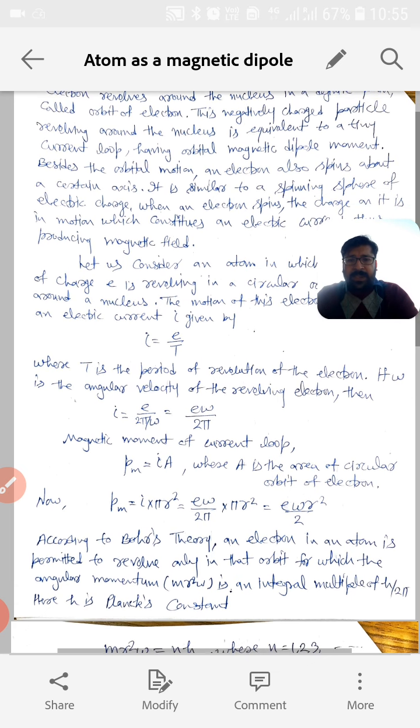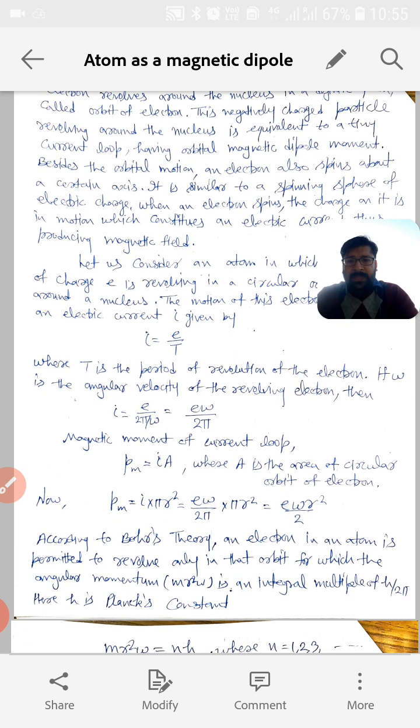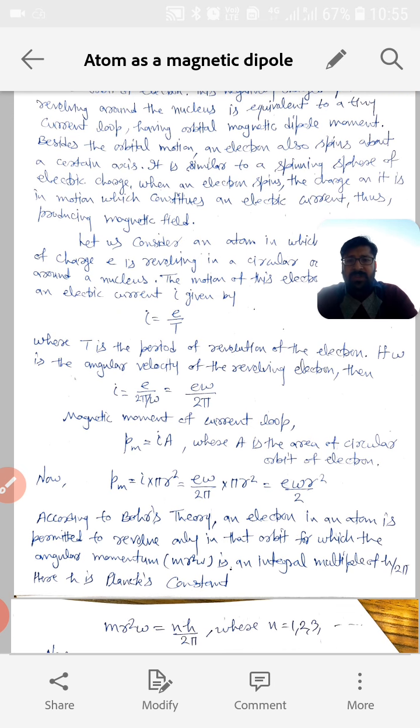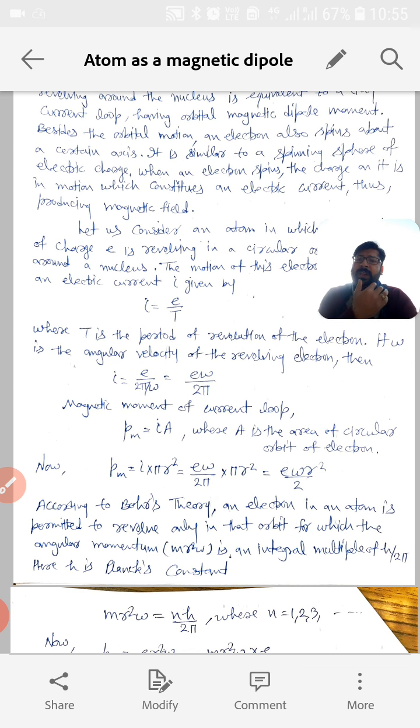It is similar to a spinning sphere of charge, and when an electron spins, the charge in motion constitutes an electric current, thus producing a magnetic field. Okay, this is similar to what I had explained: a charge moving in a circular orbit is equivalent to current crossing through that loop.